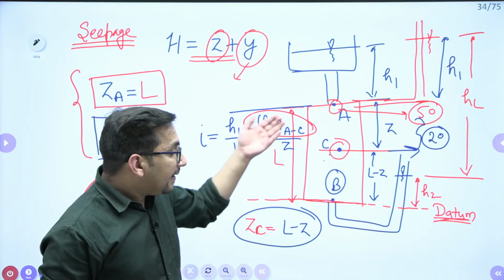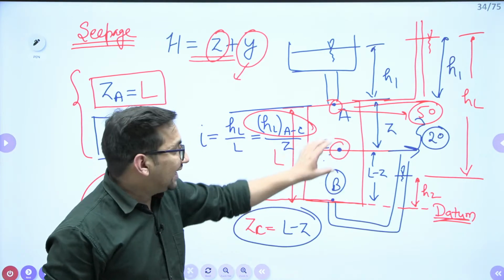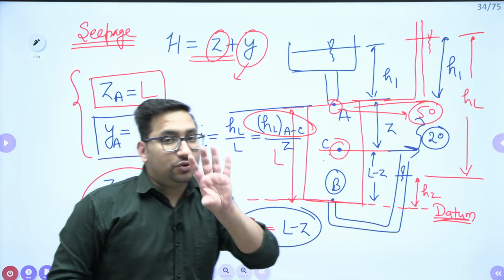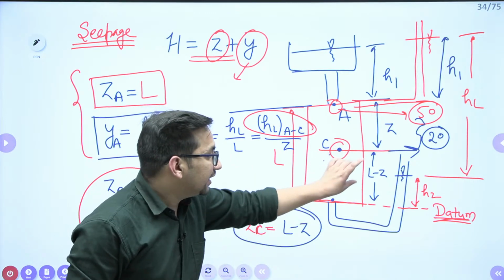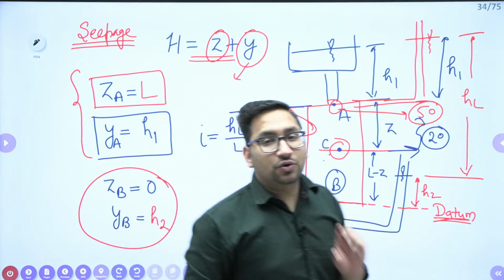Right? Now, this datum head is known to you. Total head at point C is known to you. From total head, if I reduce this datum head, I am going to get the pressure head at point C, yes or no?